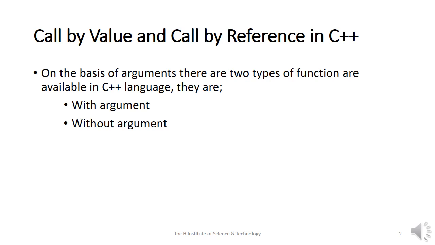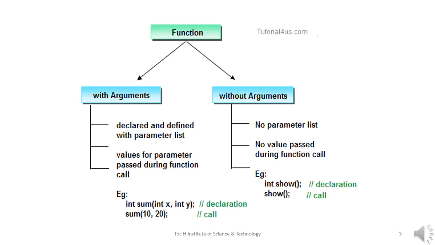Functions can also be categorized into two on the basis of arguments. They are function with argument and function without argument. Here we will see the difference between them. In the case of function with arguments, when we declare or define a function, we do that with a parameter list. And when we call that function, we have to pass values for those parameters.